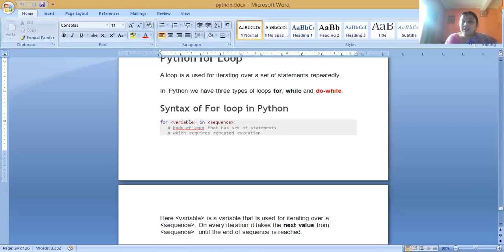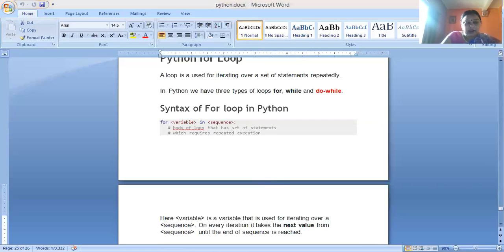There are three types of iteration statement in Python. These three types of statements are for, while, and do while. For statement, while statement, and do while statement. There are three types of loop in Python. That is for loop, while loop, and do while loop.